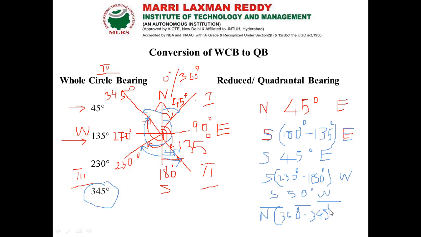It lies in the fourth quadrant, so my value should be north to west: north 15 degree west is my quadrantal bearing. This is how I have to convert my whole circle bearing into quadrantal bearing.